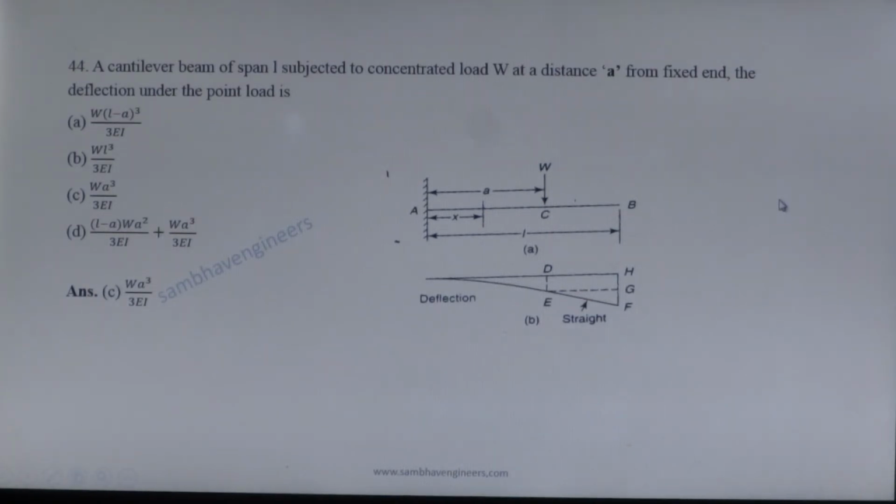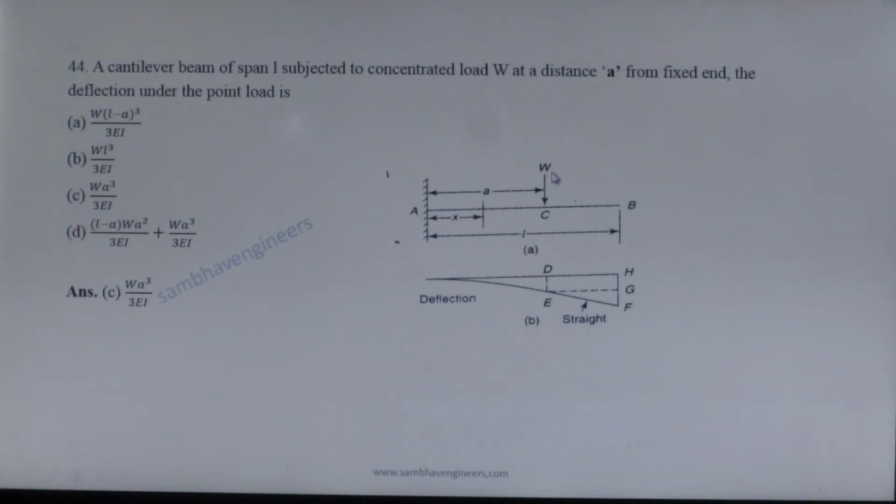A cantilever beam of span L is subjected to concentrated load W at a distance A from the fixed end. The deflection under the point load is... When point load W is applied at the free end of a cantilever beam of span L, then deflection at point B is given by WL cubed upon 3EI.